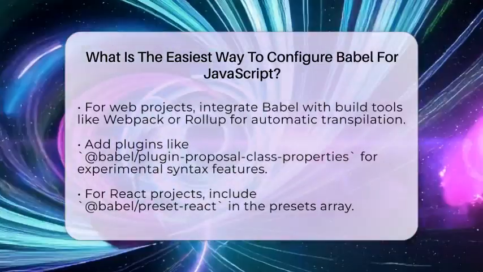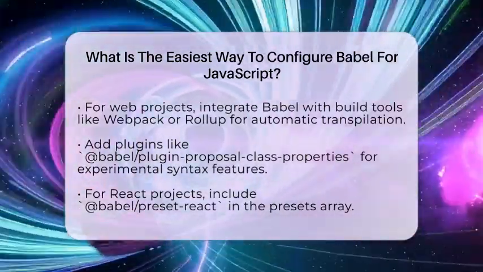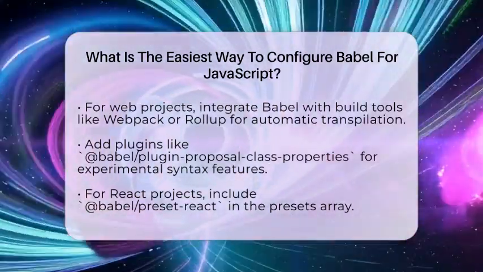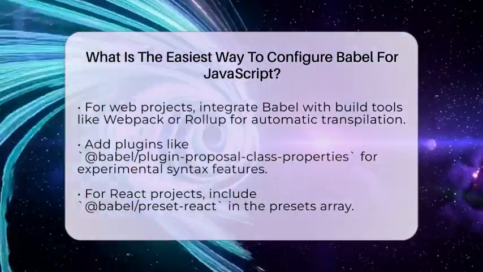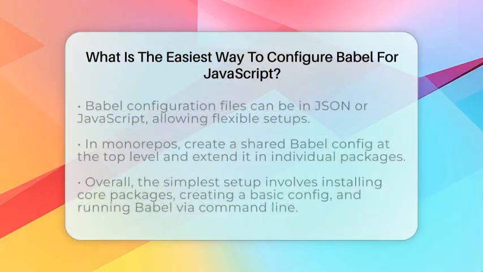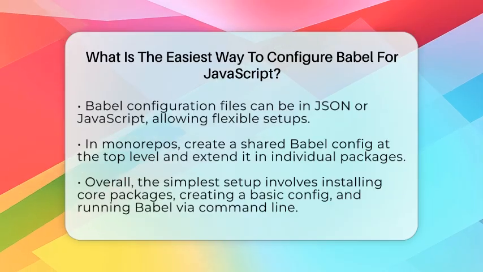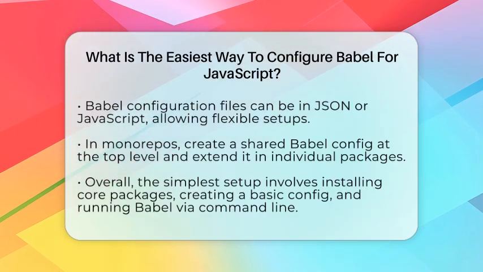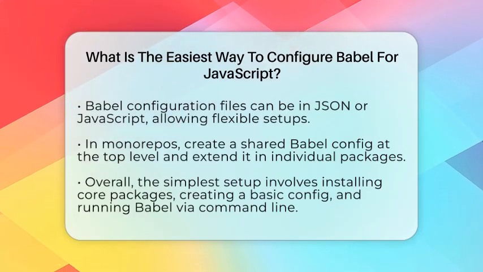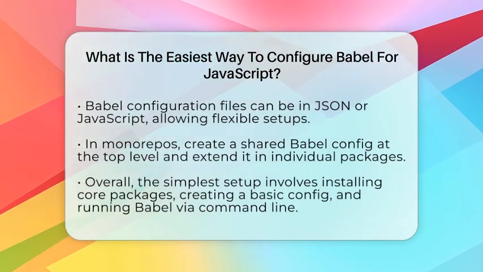For extra features, like experimental JavaScript syntax, add plugins such as @babel/plugin-proposal-class-properties. If you're using React, include @babel/preset-react in your presets array. Remember, Babel config files can be in JSON or JavaScript format, giving you flexibility for more complex setups. If you work on multiple packages or a monorepo, you can create a shared Babel configuration at the top level. Then, extend or override it in individual projects. This keeps things organized and saves time.